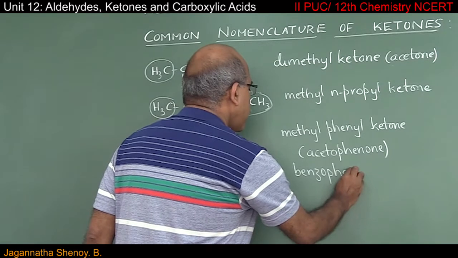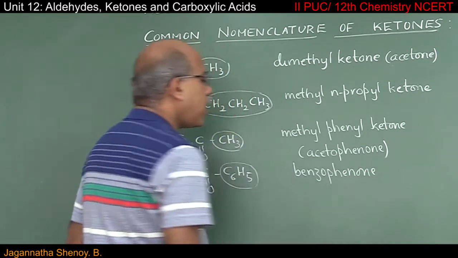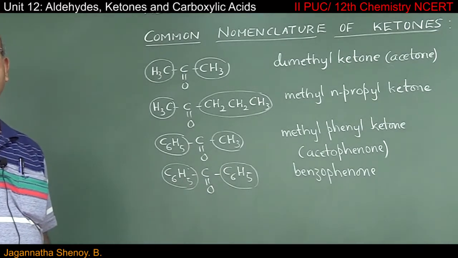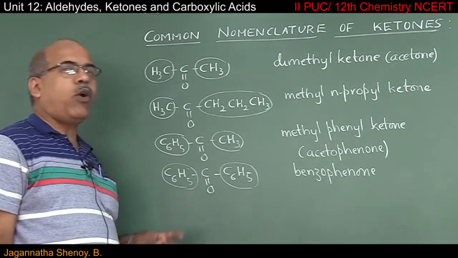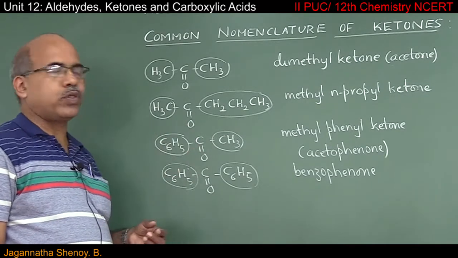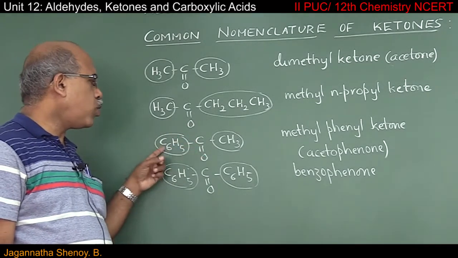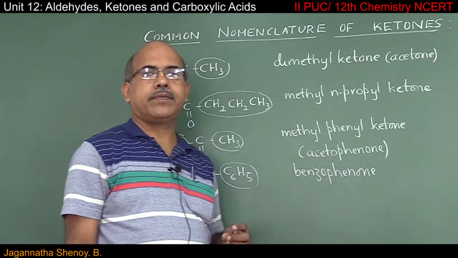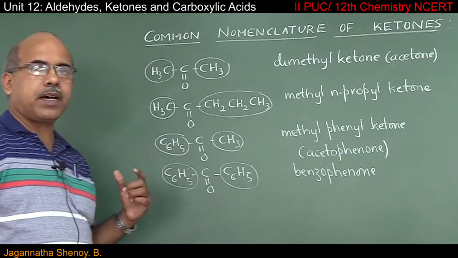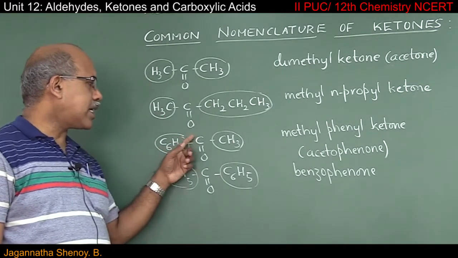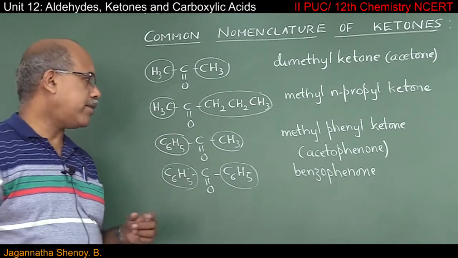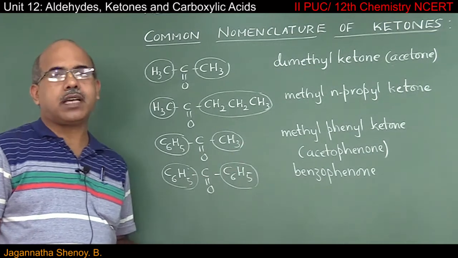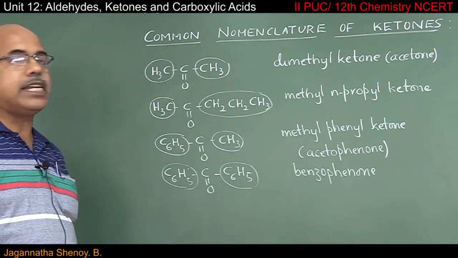So when you say benzophenone, on either side of the ketonic group we have two phenyl groups. So in general what I can say is any ketone that contains C double bond O C6H5 group ends with phenone. I repeat, any compound that contains C double bond O C6H5 will end up with phenone. So this is about the common nomenclature of ketones.